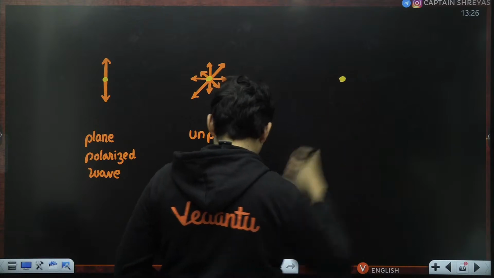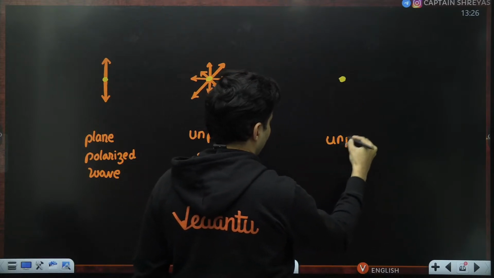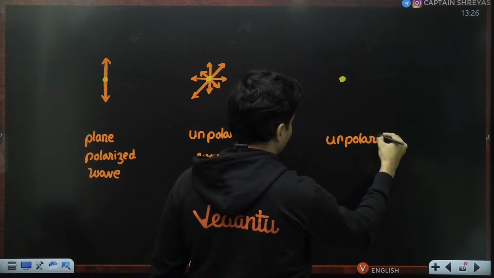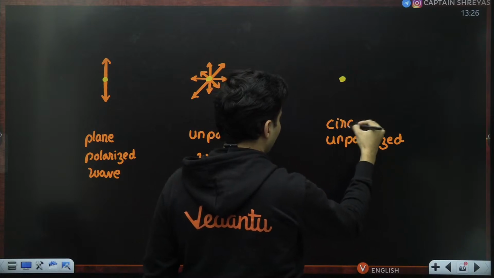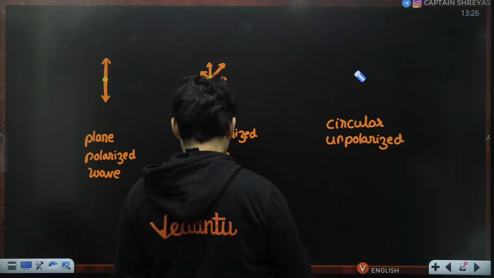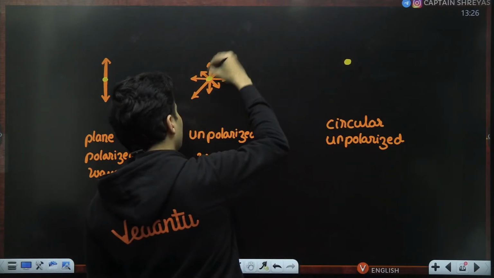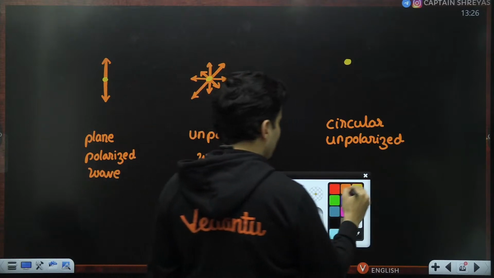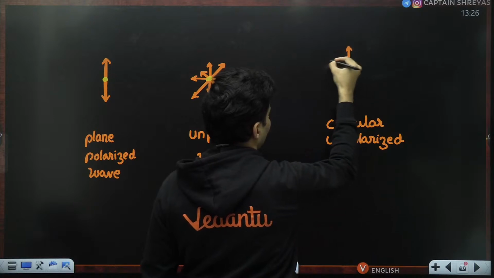There is one more type of wave which is unpolarized in nature, but in a very peculiar manner. This is called a circular unpolarized wave. Meaning, these vibrations are not constant in all the directions, but imagine in all the directions the vibrations were constant.